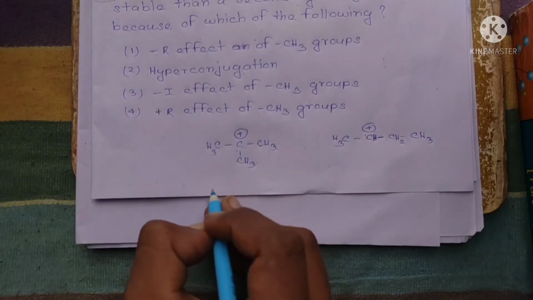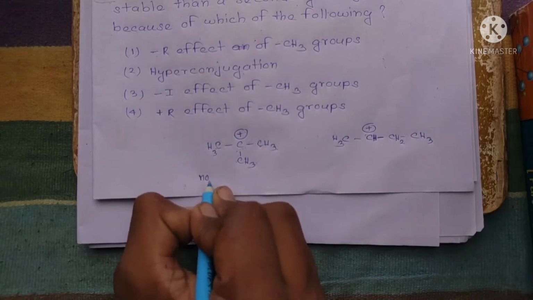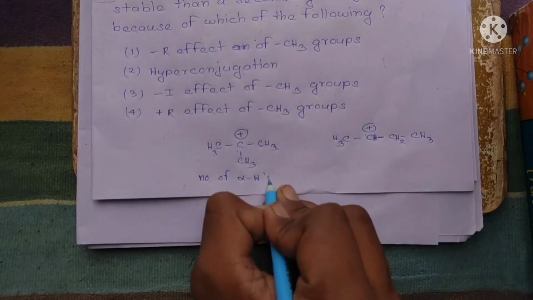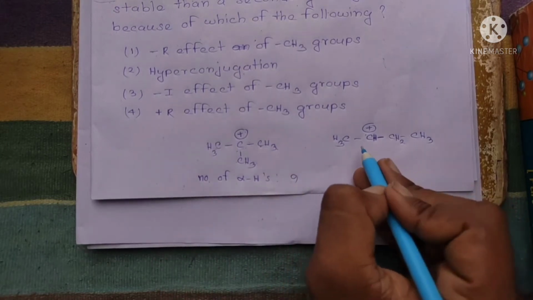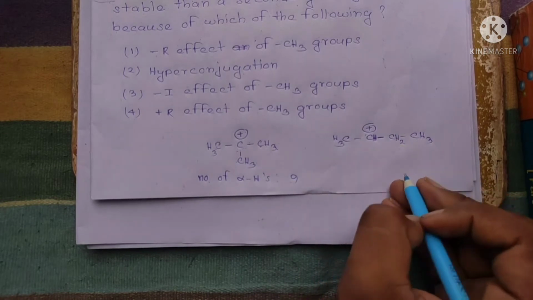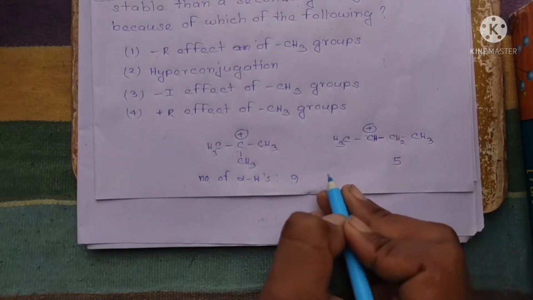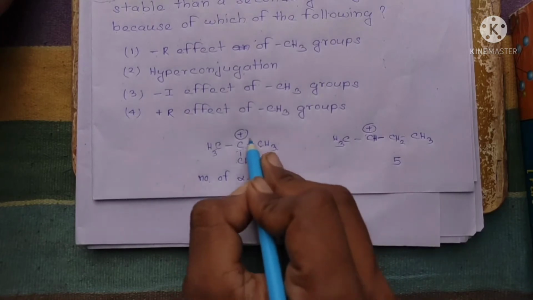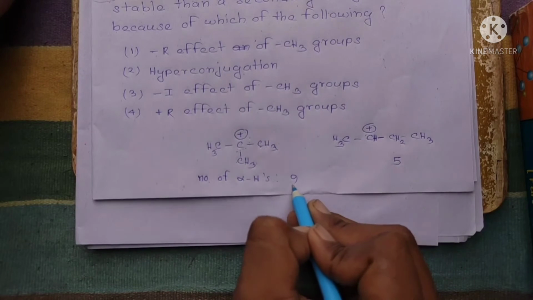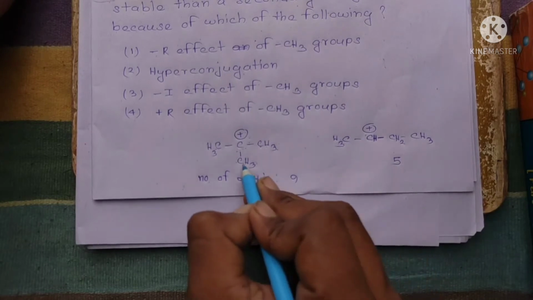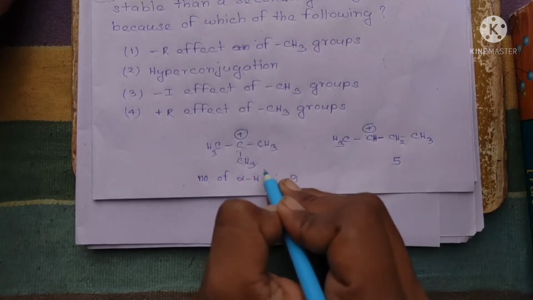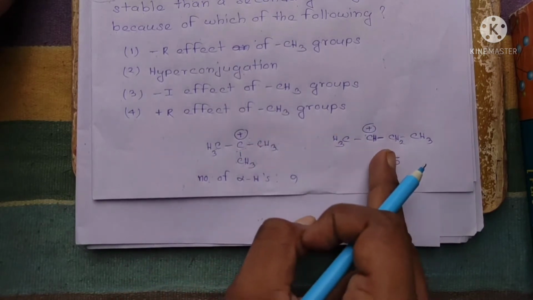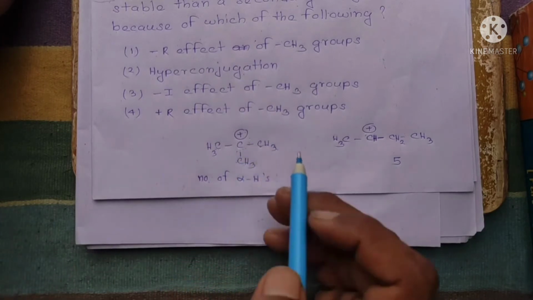So we can write here the number of alpha hydrogens, right, here 9, and here 3 and 2, 5. So as the number of alpha hydrogens increases, the stability of this particular carbocation increases. So the number of alpha hydrogens is greater in this product, so this has more stability than the secondary carbocation.